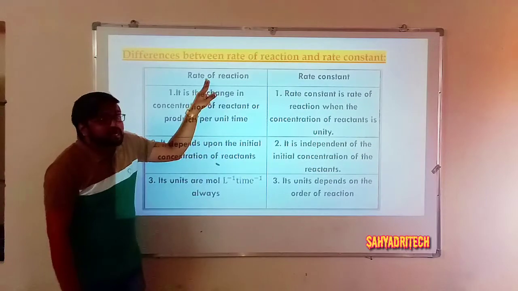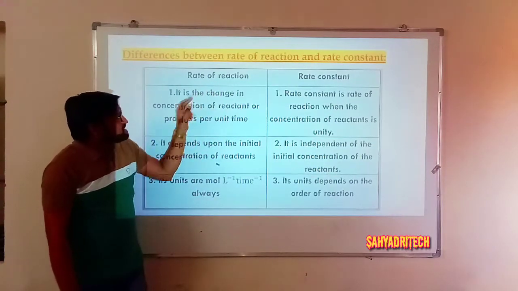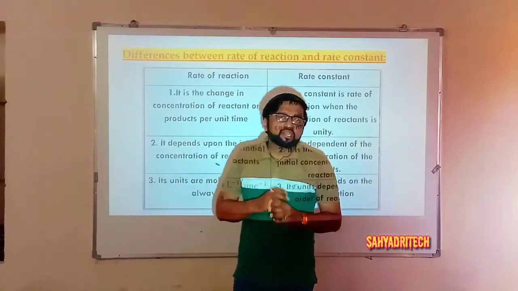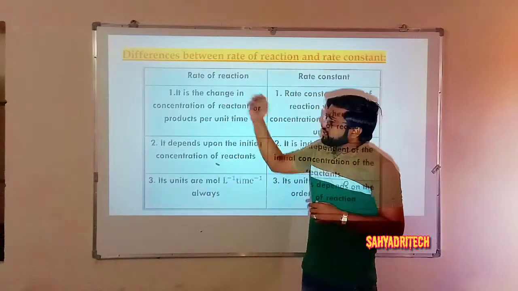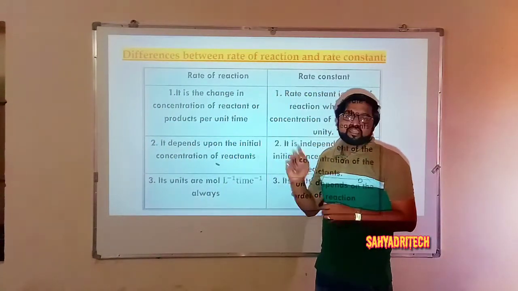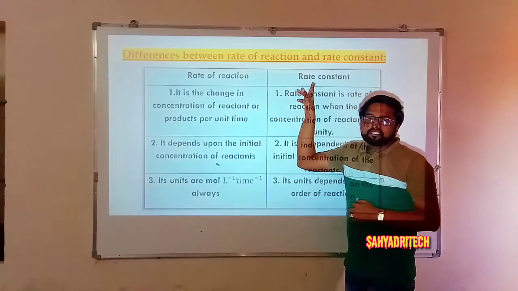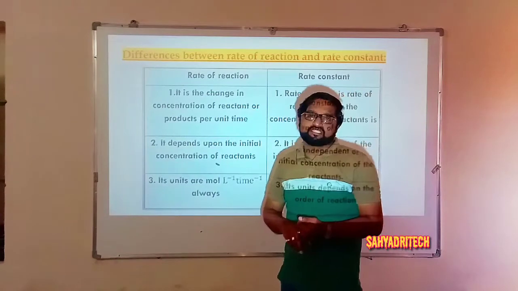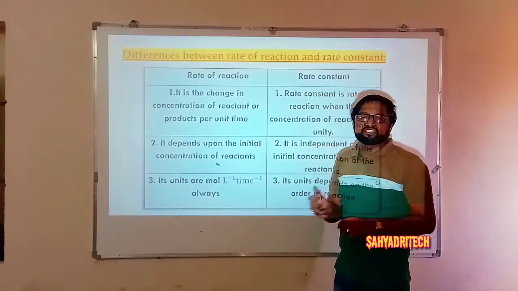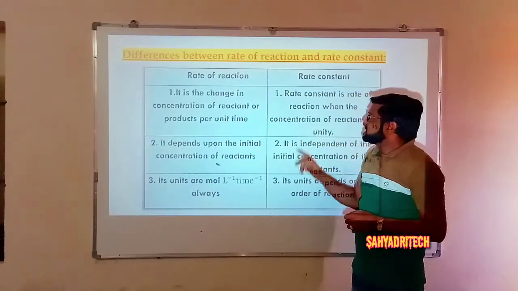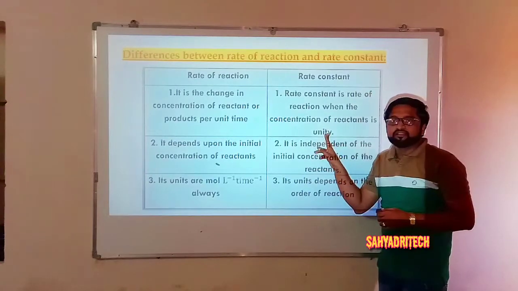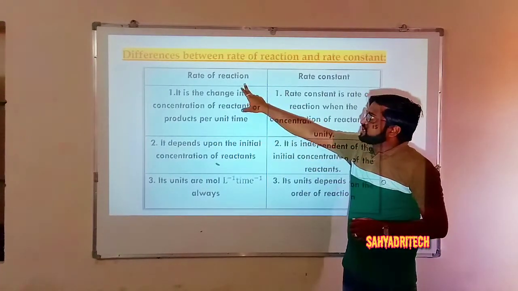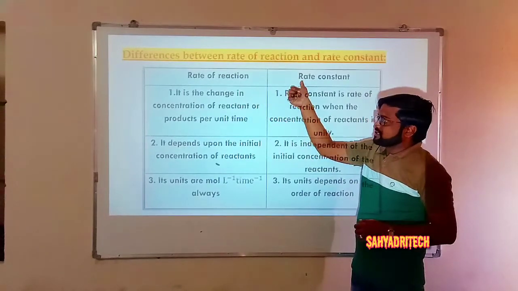But on the other hand, what is the rate constant? Rate constant is the rate of a reaction when concentration of all the reactant species is taken as unity. So that is the first difference between rate of a reaction and rate constant.